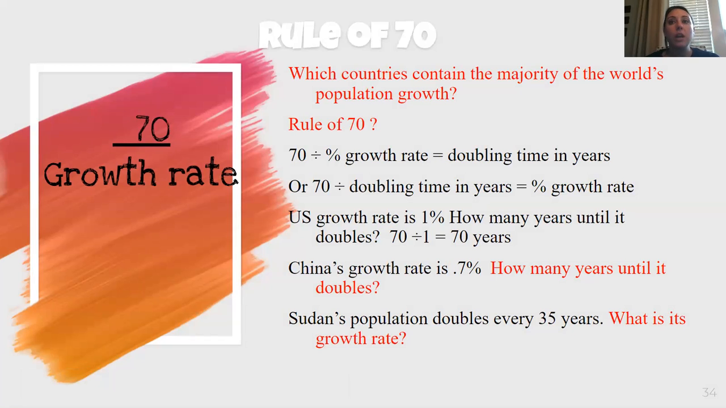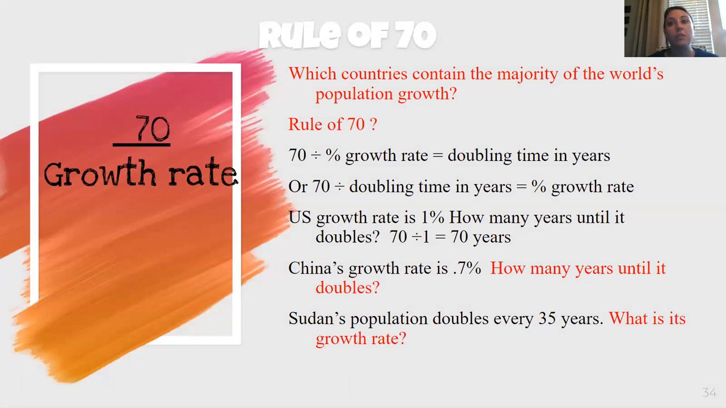So China's growth rate is 0.7%. How many years until it doubles? 70 divided by 0.7 is, I don't know, math. There's something 100 years. 70 divided by 0.7 is 100 years.